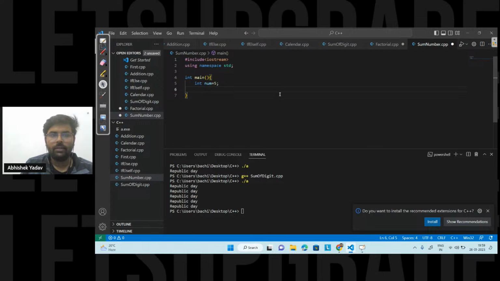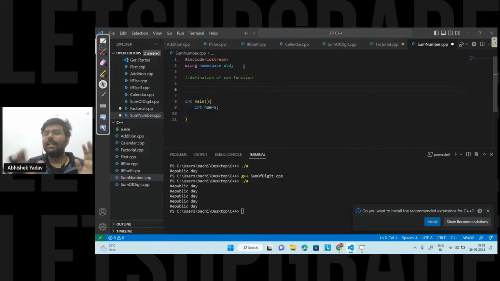For that, I will call a function. I will create a function. So here I will write the definition part, the definition of the sum function. When you are writing the definition part, first you have to think about the data type. If you are returning an integer value, then the data type will be integer. If you are returning a character value, the data type will be character. If you are returning a boolean value, the data type will be boolean. If you are returning nothing, then the data type will be void.